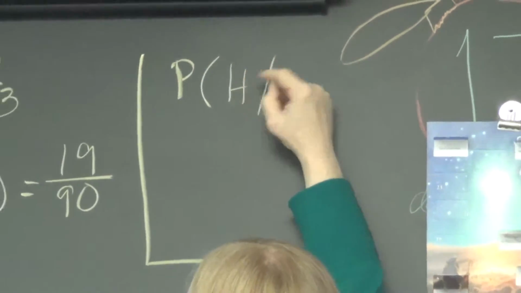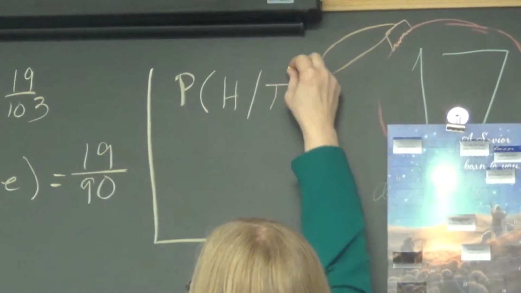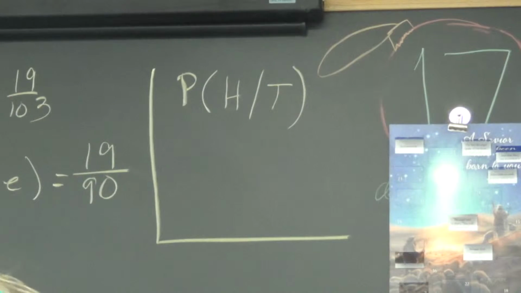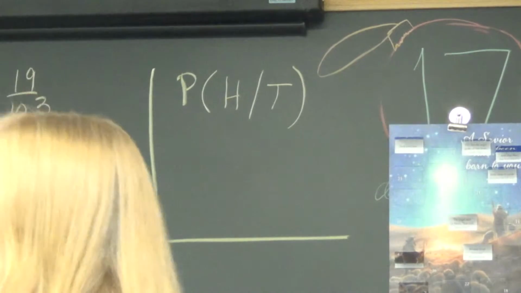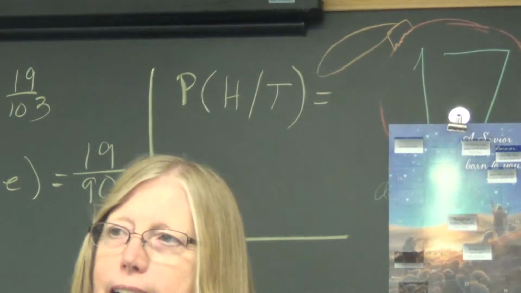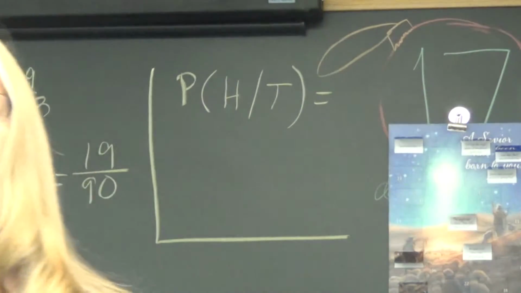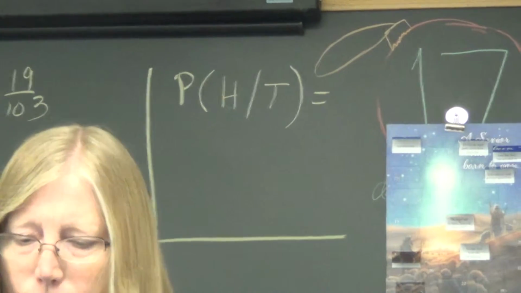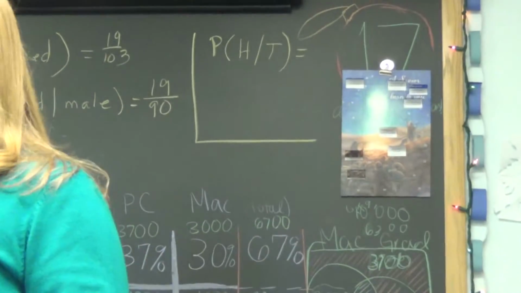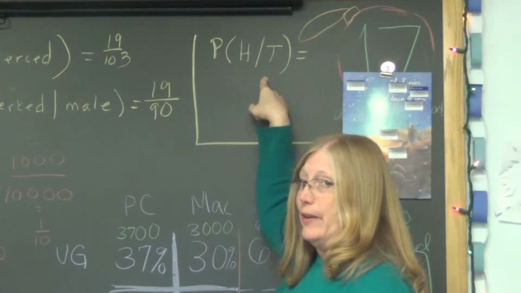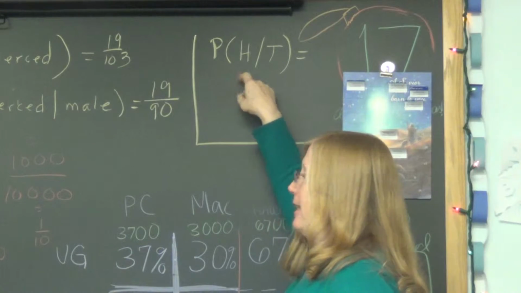What's the probability of getting a head given I have a tail? Say it's two flips. So the probability of a heads given the first one was a tails is 50%. Yes, it is, because it doesn't matter what you got first. The probability of heads doesn't change.